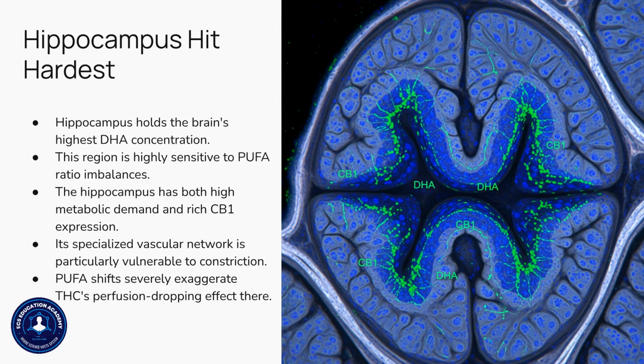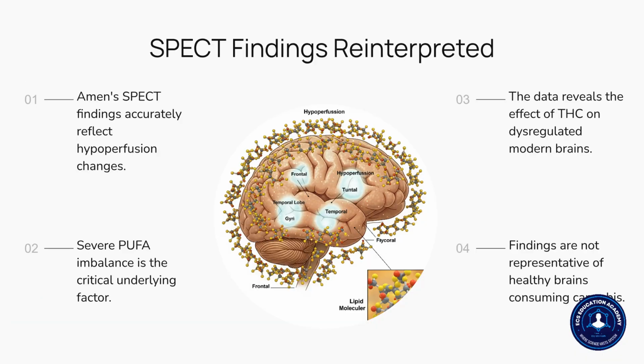Its high metabolic demand and rich CB1 expression make its specialized vascular network extremely vulnerable to constriction, severely exaggerating THC's perfusion-dropping effect. AMEN's SPECT findings accurately reflect hypoperfusion changes, but the data reveals the effect of THC on dysregulated modern brains, not healthy ones. Severe PUFA imbalance is the critical underlying factor.